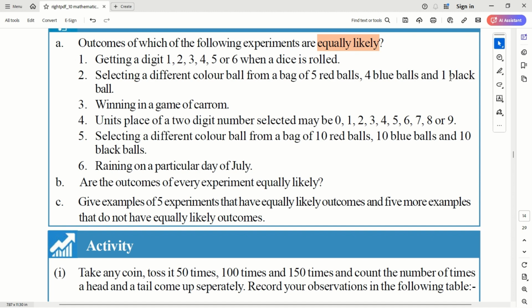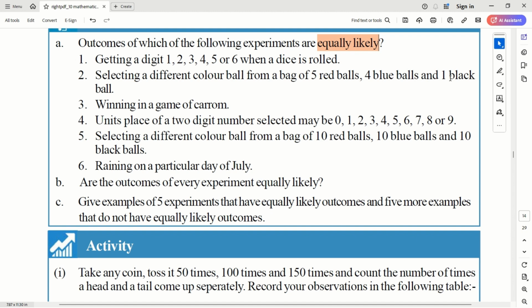Units place of a two-digit number selected may be 0, 1, 2, 3, 4, 5, 6, 7, 8, 9. So what is the probability? Definitely the units digit can be any of these numbers, right? So that is equally likely. But if I tell only zero, then yes, there are fewer chances of getting only zero compared to all other numbers. Selecting a different color ball from a bag of 10 red balls, 10 blue balls, and 10 black balls. This is definitely equally likely because every colored ball has equal chances, right?